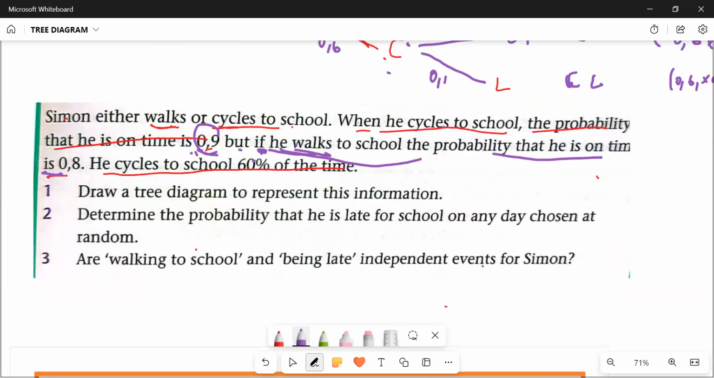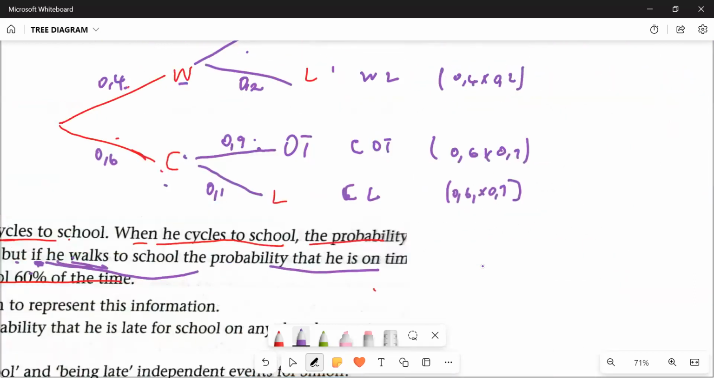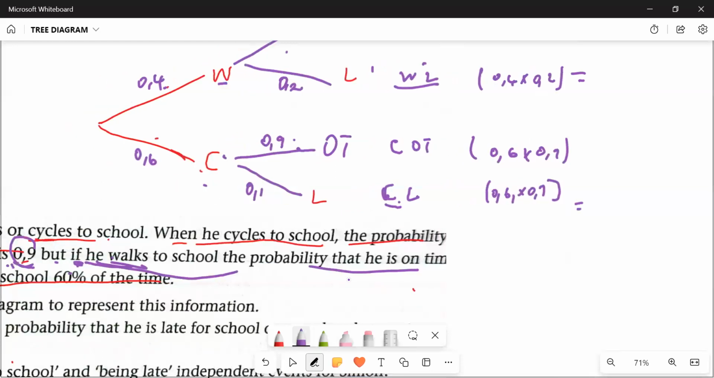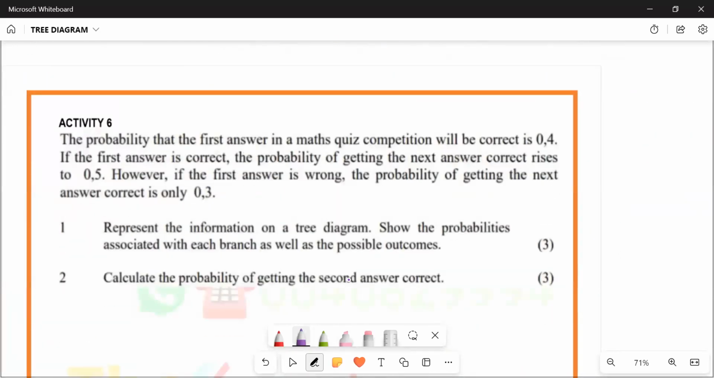And then what is the probability that he's late on a particular day? Now he can either be late when he's walking, okay? Or he can be late when he's what? Cycling. So you go and check. When can this person be late? He can be late when he's walking, or he can be late when he's cycling. So what are you going to take for this one? You're going to take this one and this one because both of them have late. Does it make sense, man? And then I want us to try this one and then we'll come back to the other one. Are these independent events? Let's try this one as an activity.